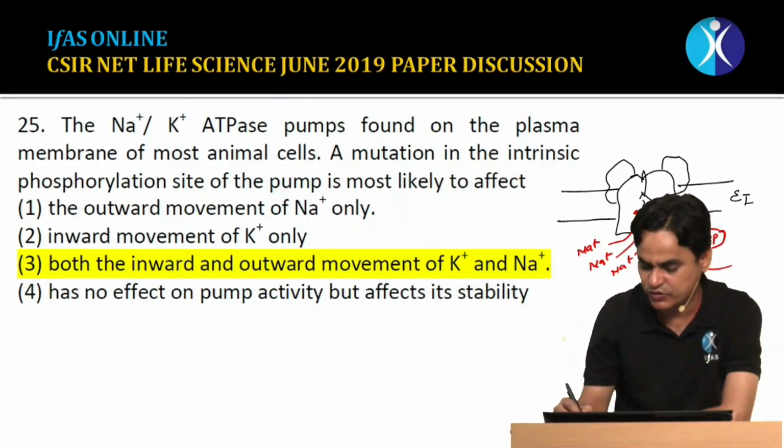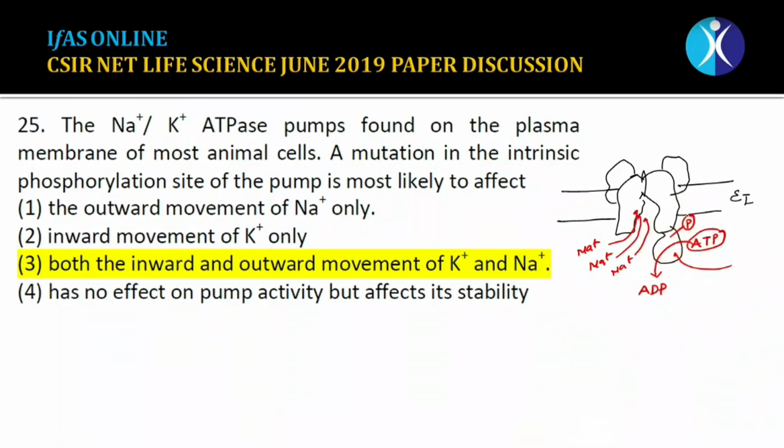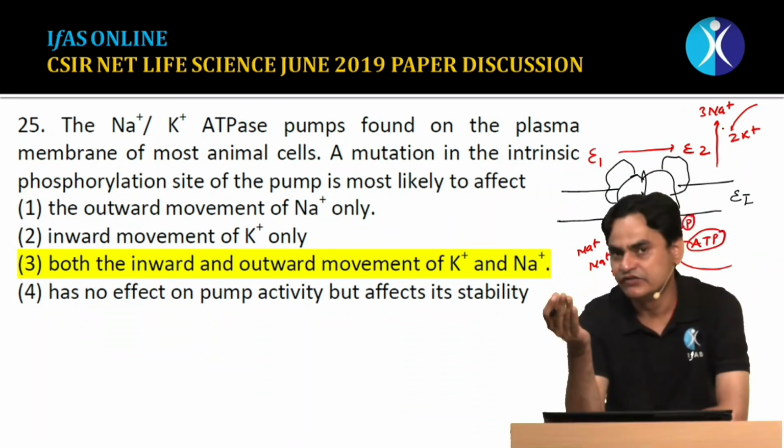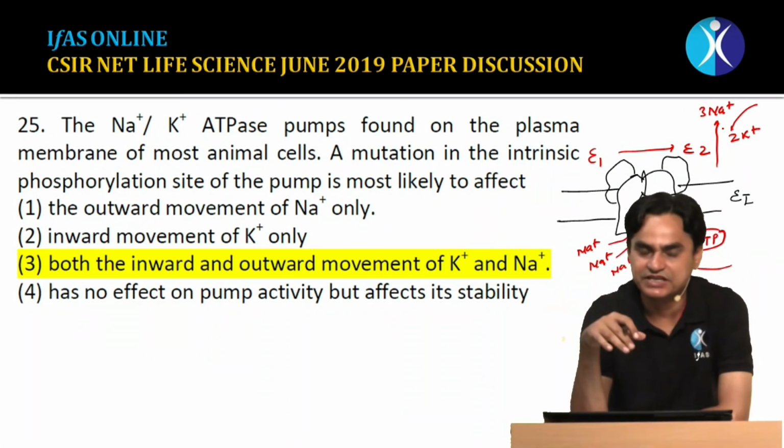ATP is converted into ADP and the phosphate group attaches to the phosphorylation domain, and once there is phosphorylation, it induces a conformational change from the E1 state to the E2 state. Once it moves to the E2 state, 3 sodium ions are released outside, and there is a binding of 2 potassium ions, and later by phosphatase activity, the phosphate group is removed and then potassium is taken inside.